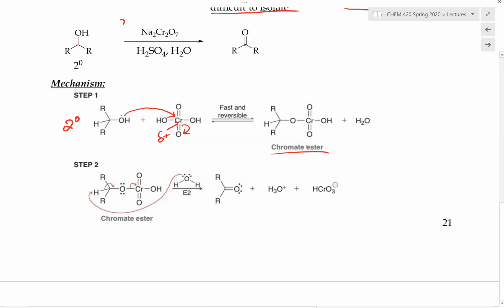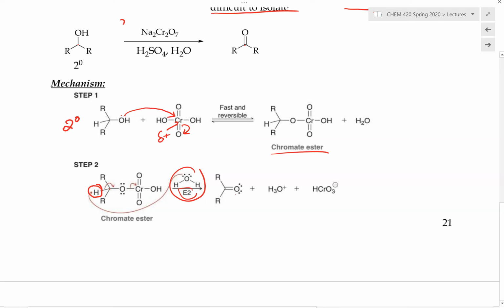Once this chromate ester has been formed, it is very important that we recognize the following step. Water would act as a base, undergoing an E2 reaction where we come in and pick up this alpha hydrogen. Once this alpha hydrogen has been removed as a proton, the electrons are donated to form a double bond between this carbon and oxygen, and this oxygen is then given the electron to the chromium plus 6. That is a very key step that explains the formation of this double bond.